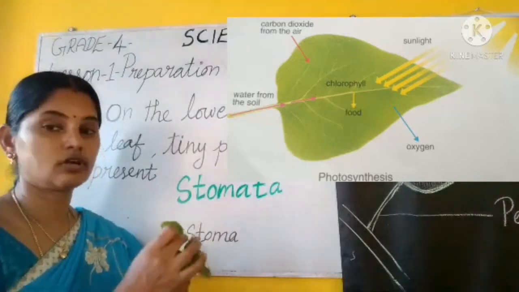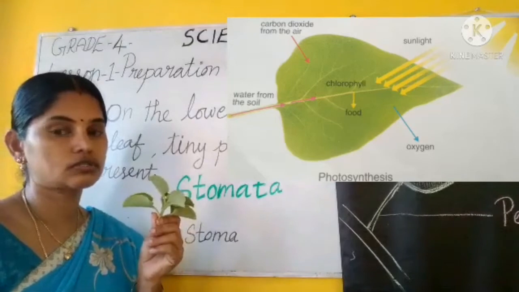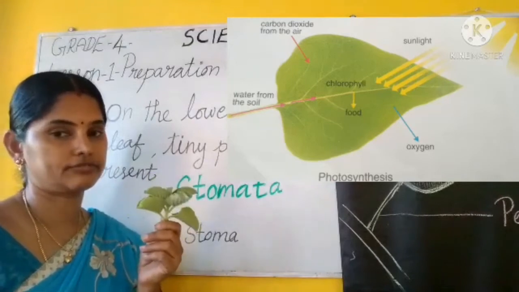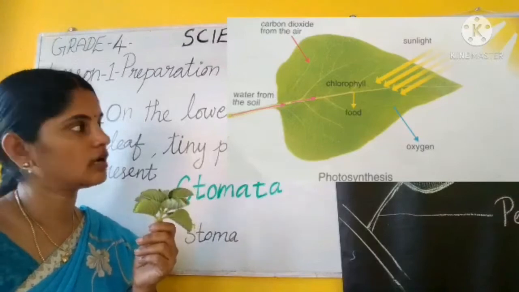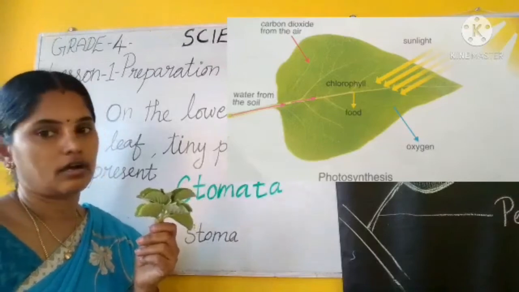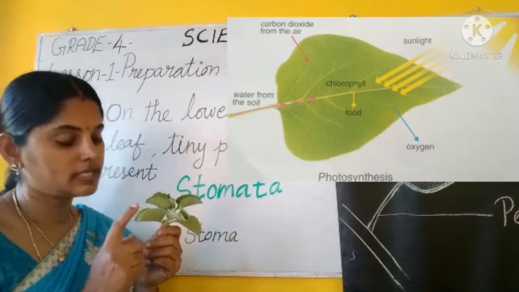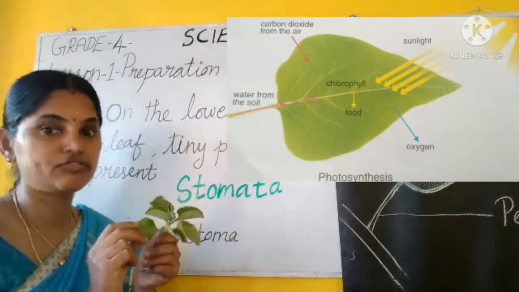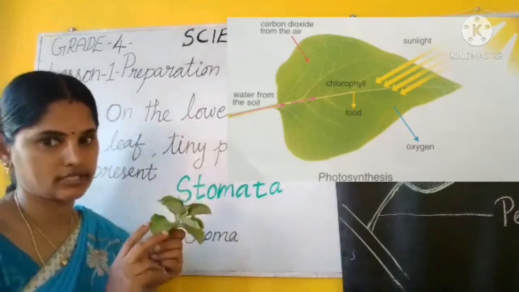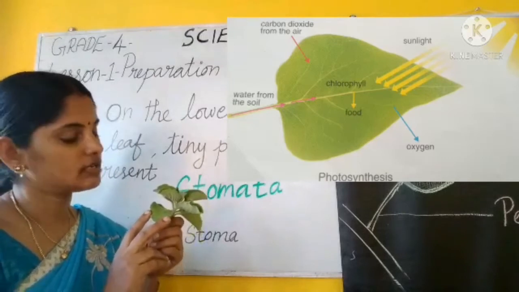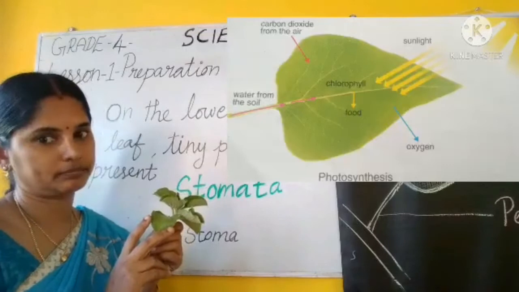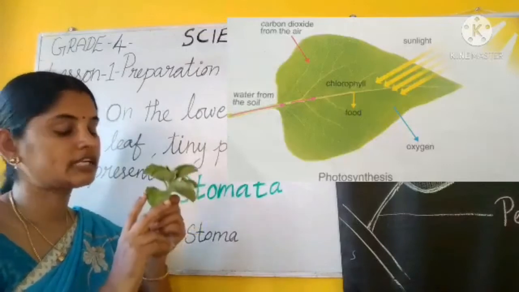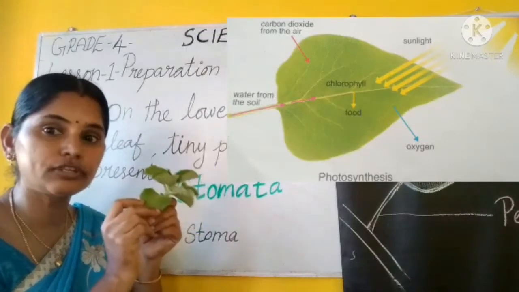See, children, look at the close view of this leaf. I said chlorophyll is present in the leaf which absorbs the sunlight. Okay, we know it. Leaf is the kitchen of the plant, where the food is prepared.